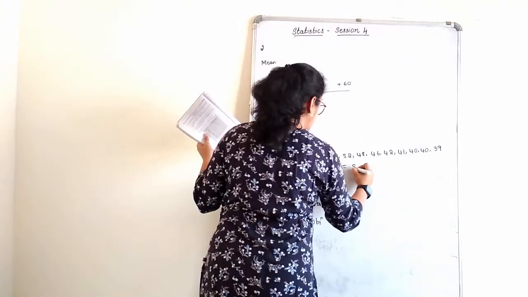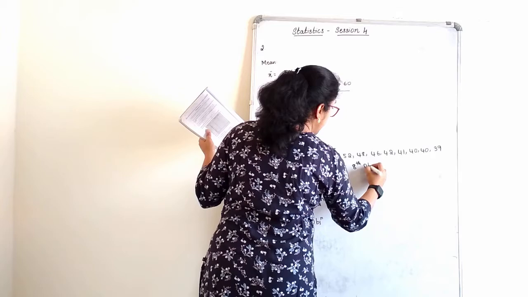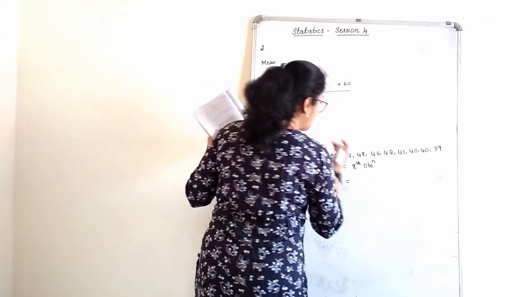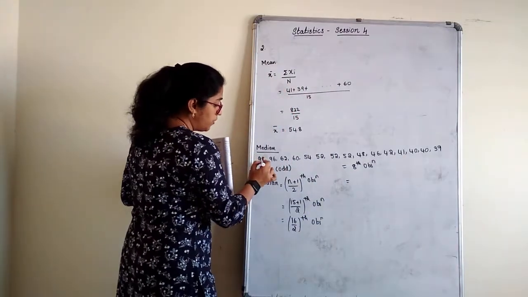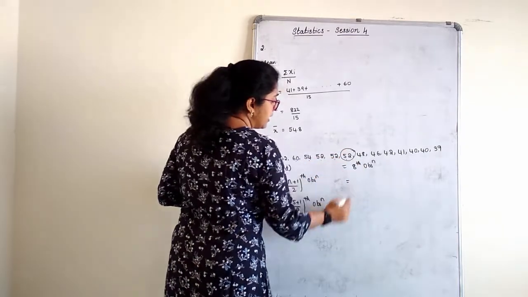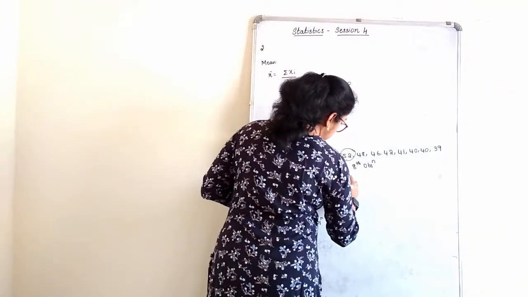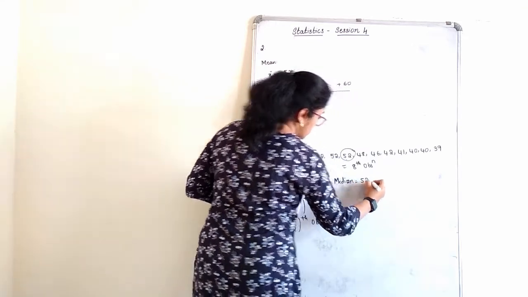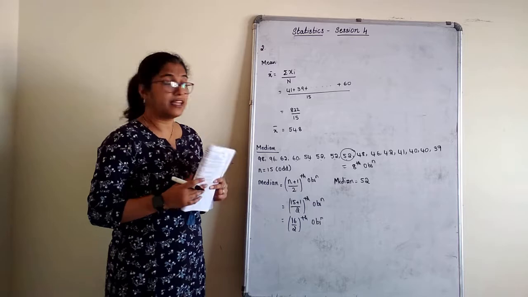And write it here. 16 by 2 is the 8th observation. This you have to write, observation. Count 1, 2, 3, 4, 5, 6, 7, 8. This is the 8th observation. So median also is 52 here.